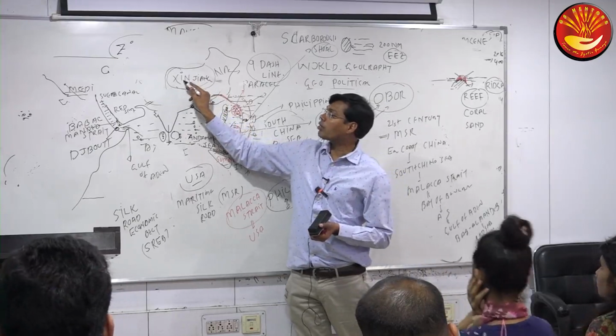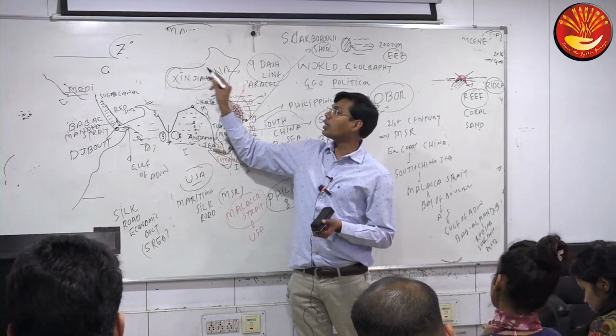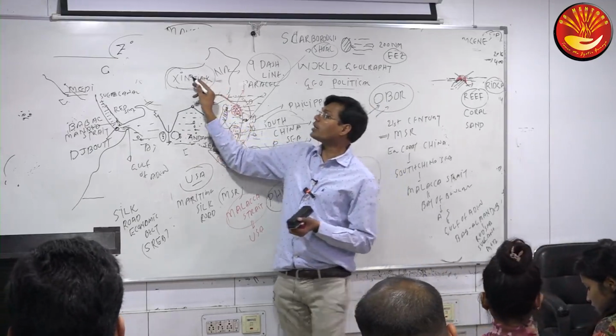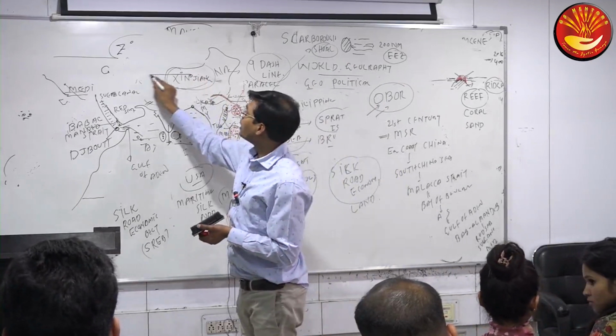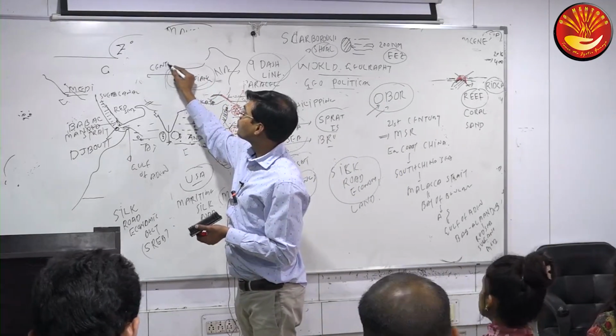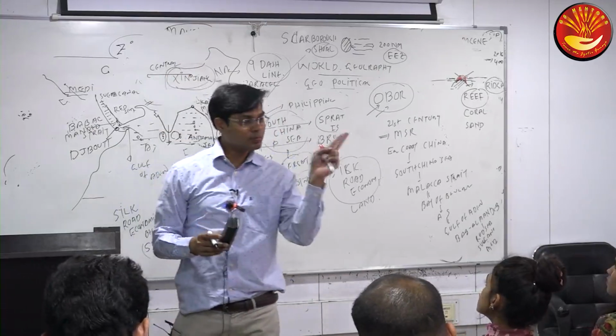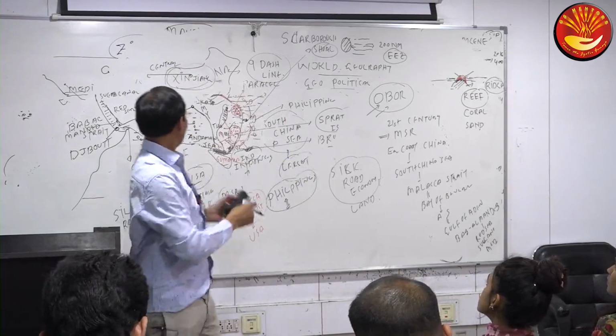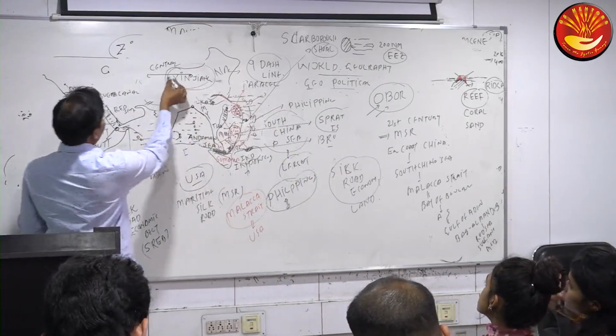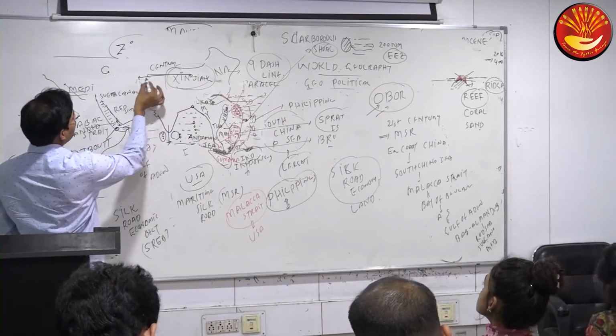And China is involving the Xinjiang area to connect China to Central Asia. Which Asia? Central Asia. Central Asia means which countries? Kazakhstan, Tajikistan, Uzbekistan, etc. And then it is going to which area?